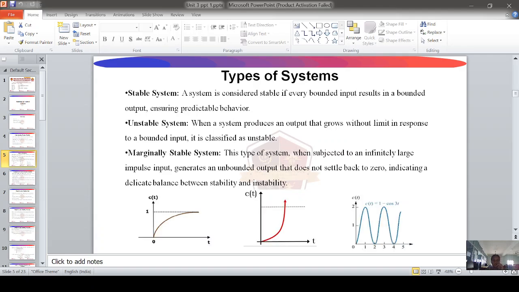Then types of systems. Stable system: a system is considered stable if every bounded input results in a bounded output, ensuring predictable behavior. Then unstable system: when a system produces an output that grows without limit in response to a bounded input, it is classified as unstable. Then marginally stable system: this type of system, when subjected to an infinitely large impulse input, generates an unbounded output that does not settle back to zero, indicating a delicate balance between stability and instability.